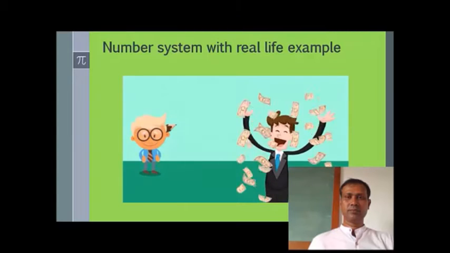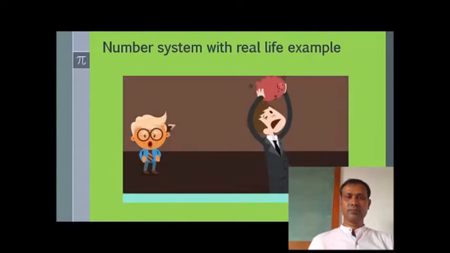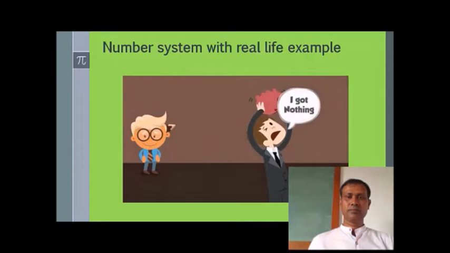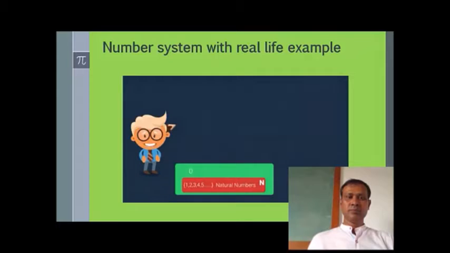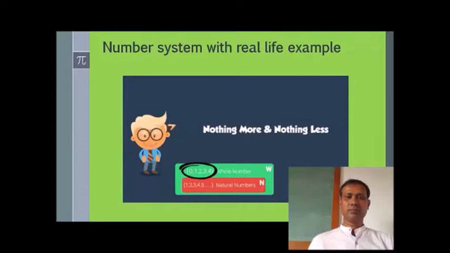You may be rich one day, but there are days when you are flat broke with no money left. So to describe a notion of nothing, the number zero was discovered. When we include the number zero in the set of natural numbers, we get what is called the whole numbers, symbol W. In most circumstances, these are the numbers we deal with. Nothing more and nothing less, except, of course, certain situations prove this to be not true.